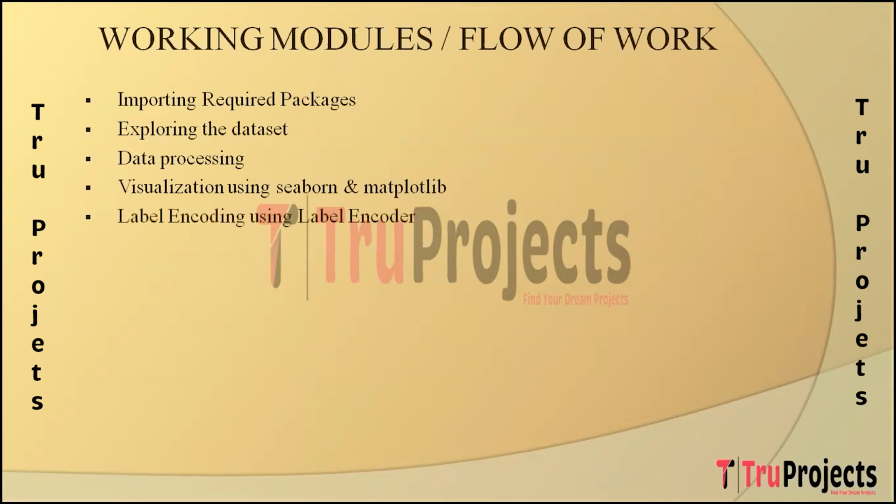The next step is label encoding using label encoder. So here, categorical data within the dataset is converted into numerical format using label encoder from sklearn. This step is crucial for machine learning model training, ensuring that algorithms can process and learn from the data effectively.